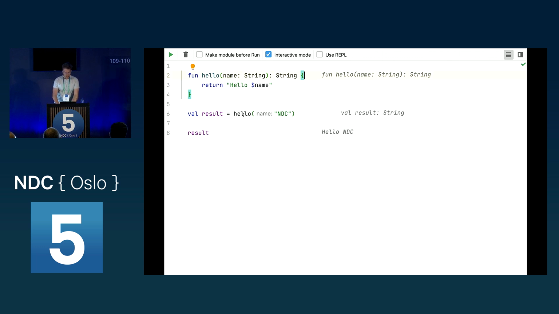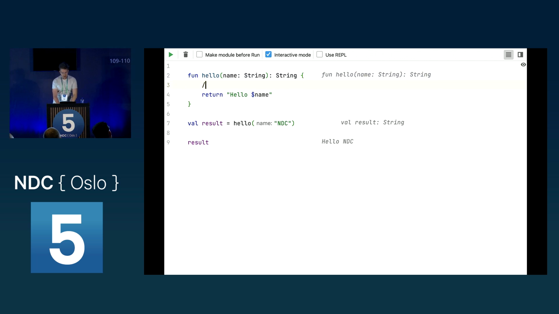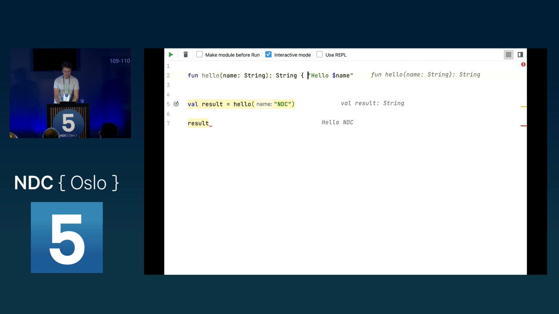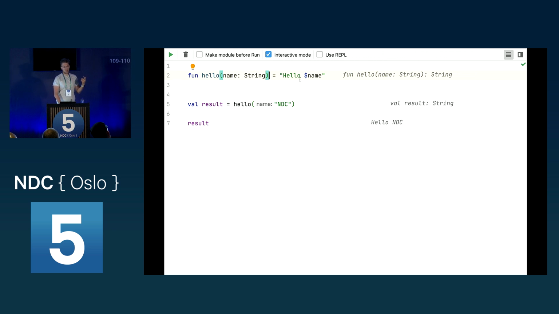Now, the other thing is if you have a function which just immediately returns something. So if there is no code here prior, but it just returns immediately, then you can remove these curly braces and the return and create an expression body. So what is this? We can do the following. We remove this curly brace here, this return, and we write this on one line. And now we have an expression body, and we could even remove this explicit type here because Kotlin knows it has to always be a string.